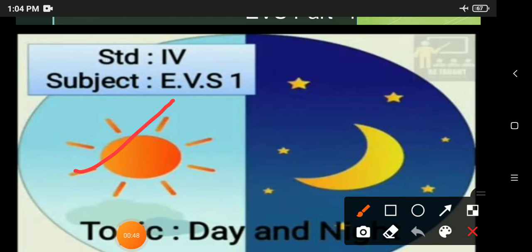Can you see this picture on the screen? When we see sun in the sky, we say it is daytime. And when we see moon on the sky, we say it as night time. Okay. So, this is daytime and this is night time. We see sun on the sky during daytime. And we see moon and stars on the sky at the night time. So, it is day and night. Okay.